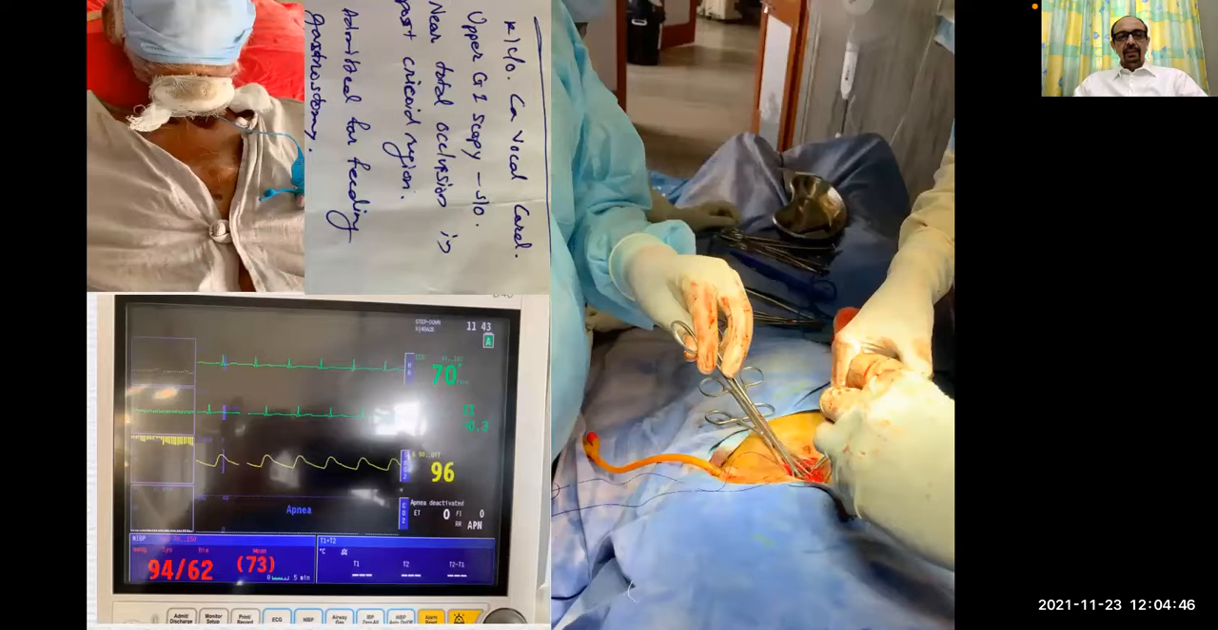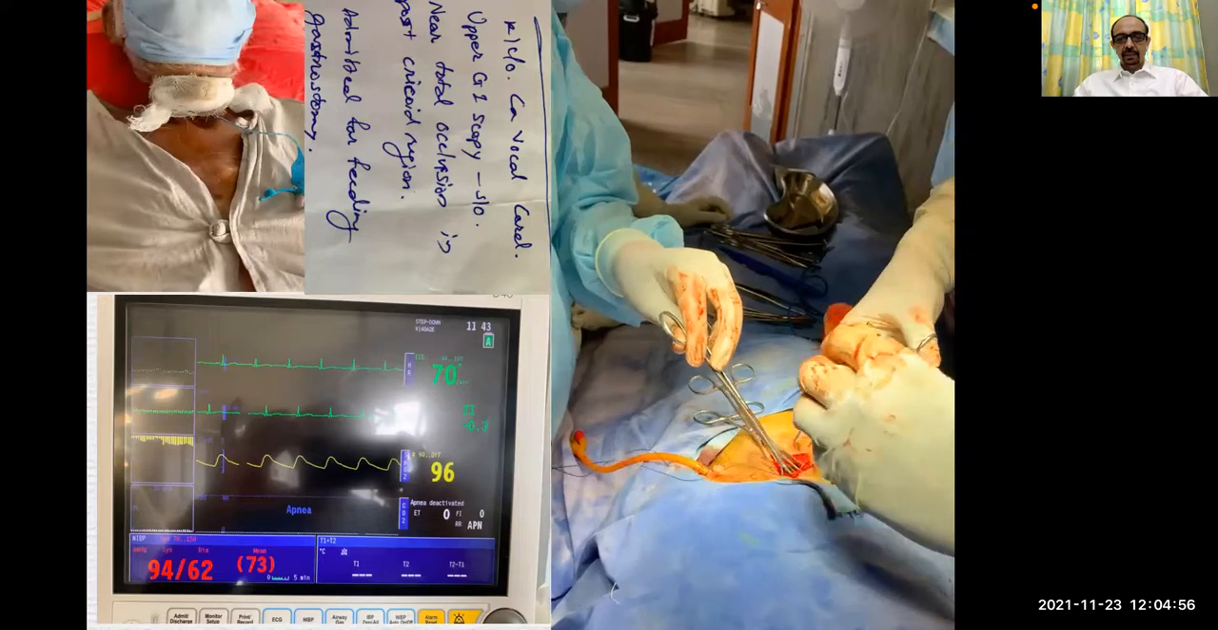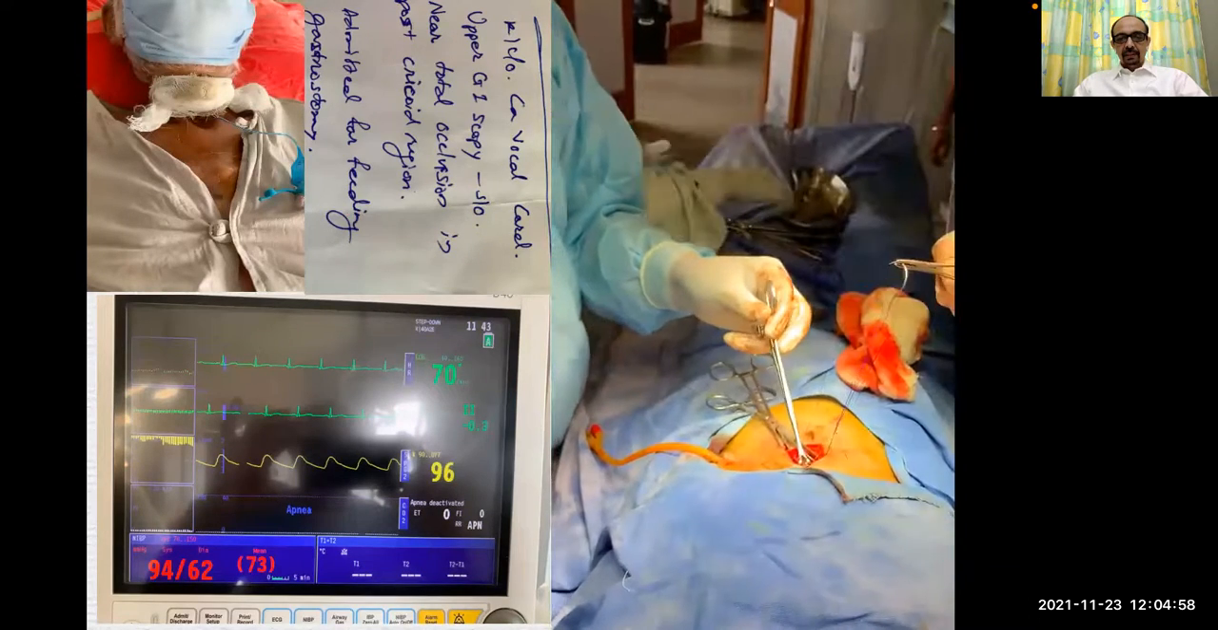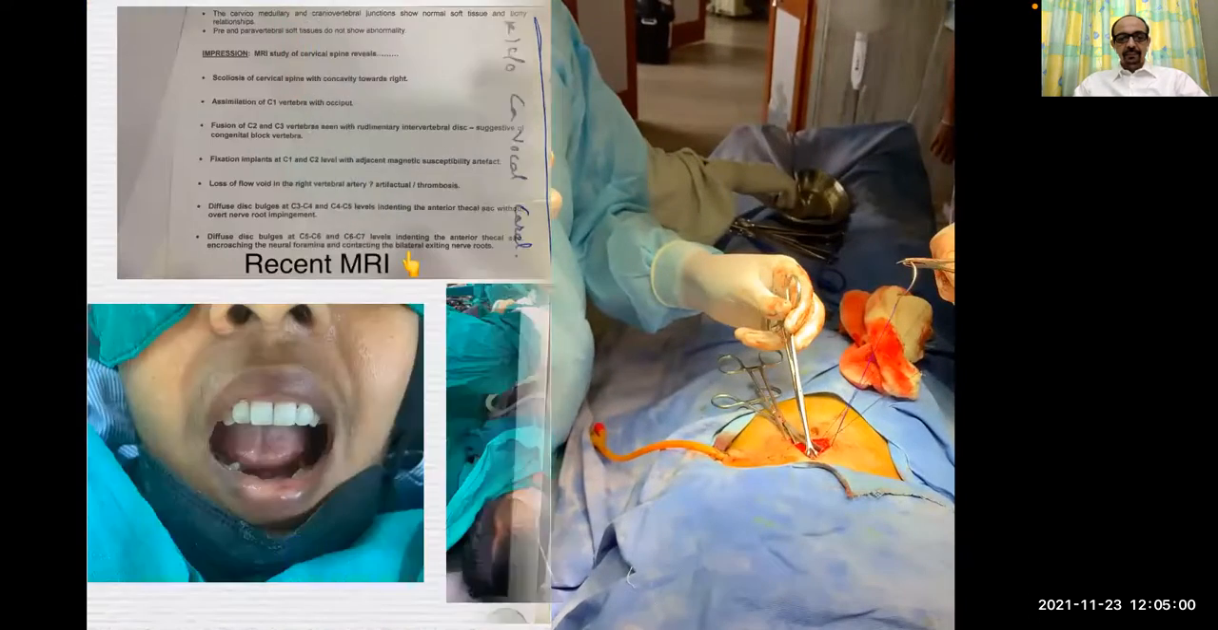This is an old morbid patient, a known case of CA vocal cord. Upper GI scope showed near total occlusion in the post-cricoid region. His feeding gastrostomy was done under segmental spinal. You can see the patient moving his legs.